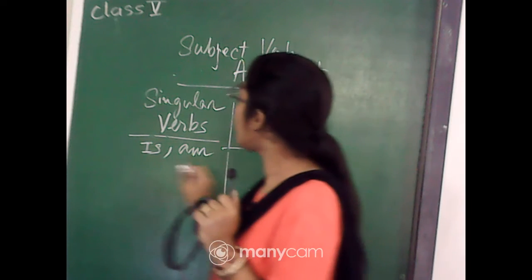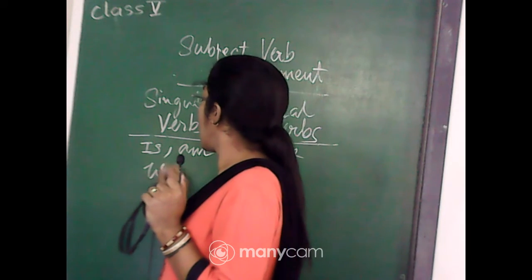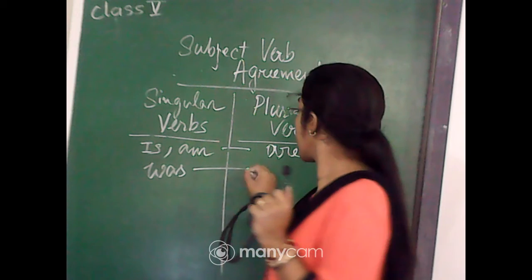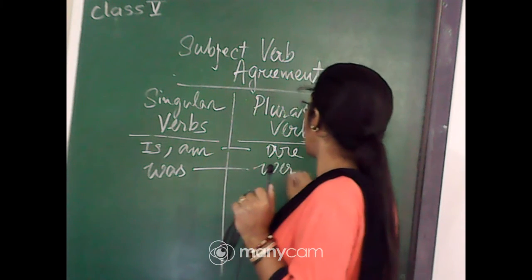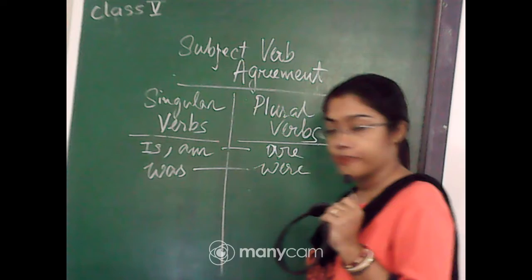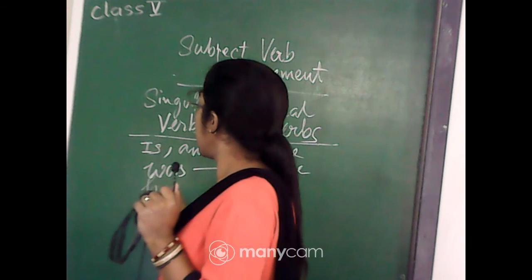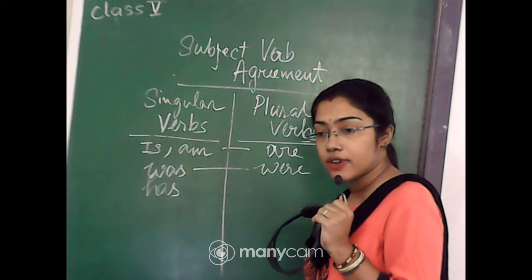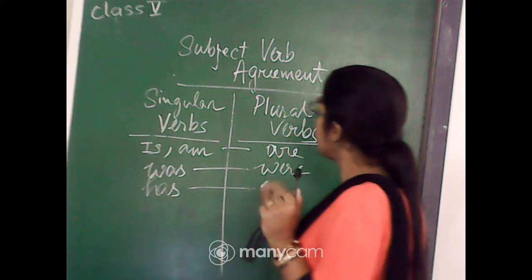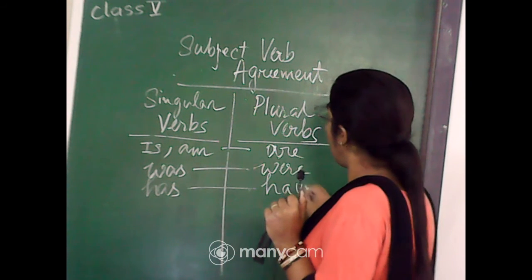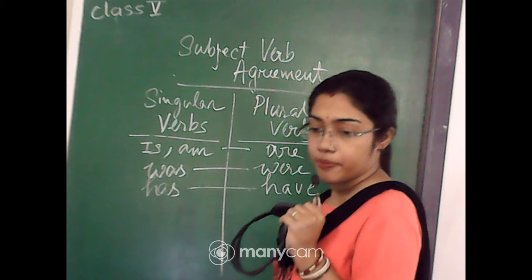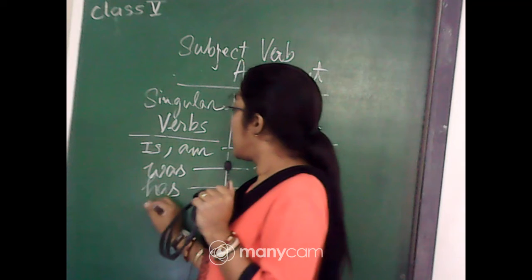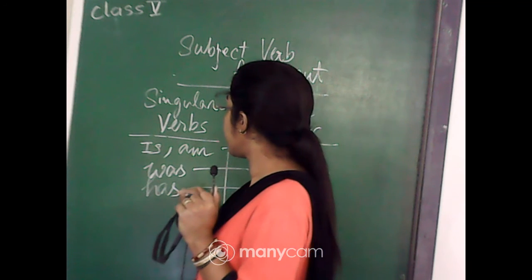Now for was. Was is a singular verb. Where is the plural verb? In the same way, has is a singular verb and have is a plural verb.